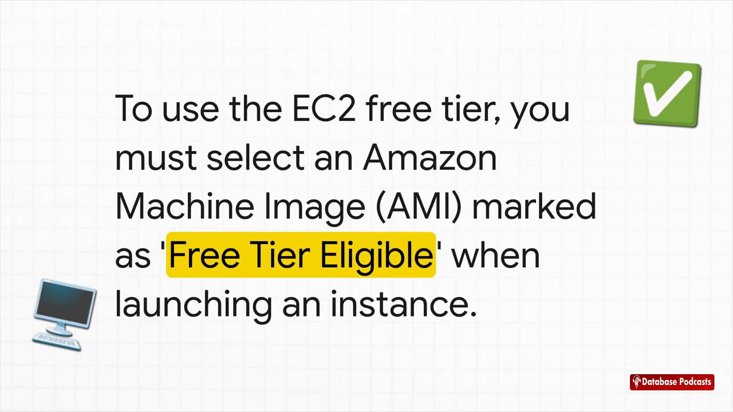Next up is EC2, your virtual server in the cloud. Now, this is part of the 12-month trial, but there is a crucial catch you have to know about. Not every instance type is free. To stay in that free tier, you have to choose an Amazon Machine Image, or AMI, that is explicitly marked free tier eligible when you launch it. One wrong click, and that server starts costing you money right away.